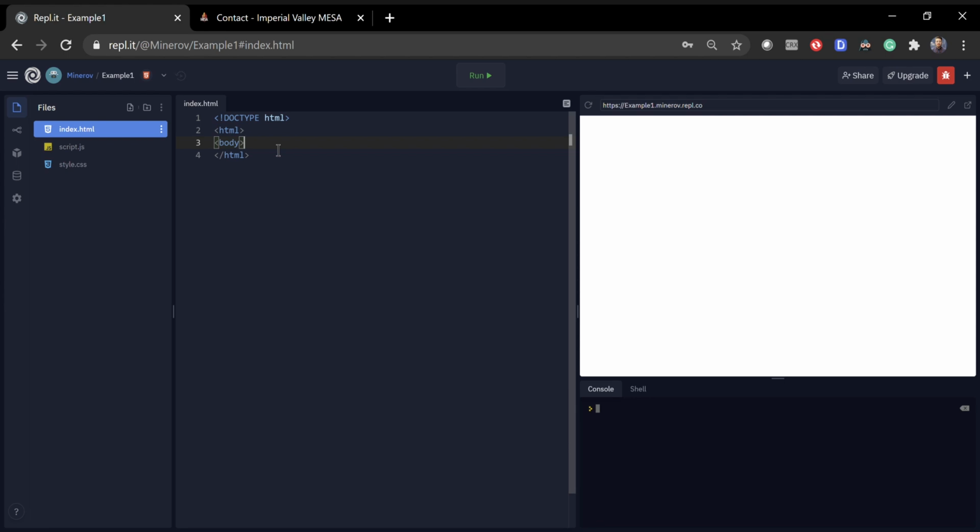As I said before, this is the structure of the web page. So all the stuff we're going to go over right now is how to correctly structure a web page.